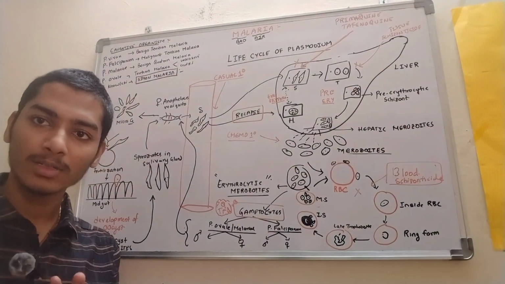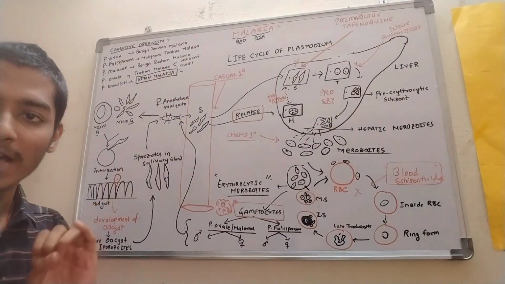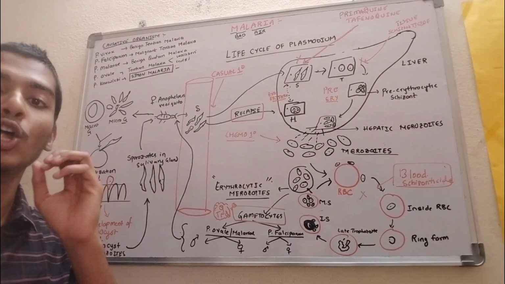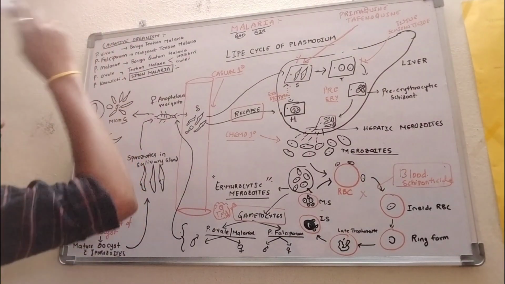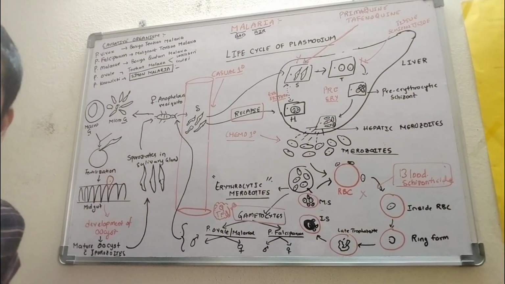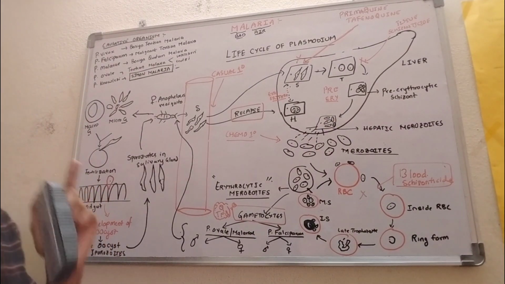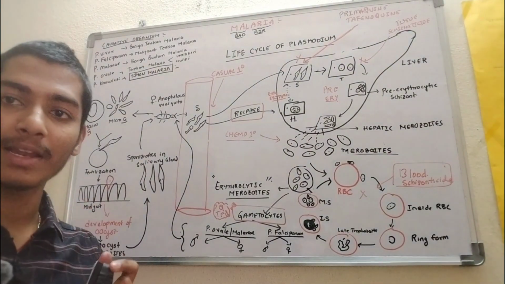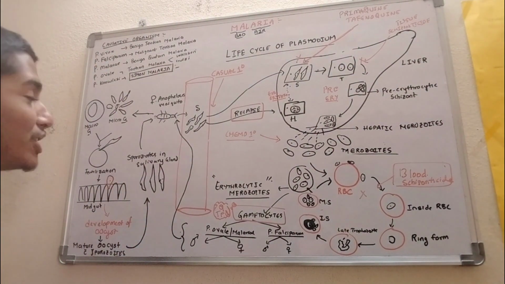So the causative organisms of malaria are Plasmodium vivax, Plasmodium falciparum, Plasmodium malariae, Plasmodium ovale and Plasmodium knowlesi. Plasmodium vivax causes benign tertian malaria. Plasmodium falciparum causes malignant tertian malaria. Plasmodium malariae causes benign quartan malaria, and Plasmodium ovale causes tertian malaria.